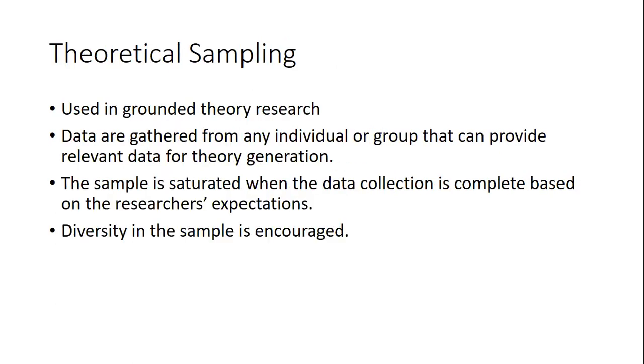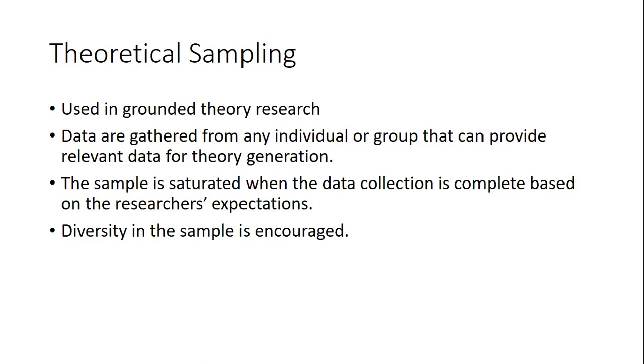The third type of non-probability sampling that you may use is theoretical sampling. Theoretical sampling is mainly used in grounded theory research. In theoretical sampling, you collect the data until no new data stops coming. That means you reach the data saturation state. You collect data from each and every person who has been part of that training, that entire program, so that you have all the data that you need.